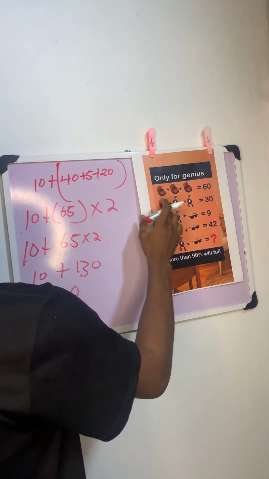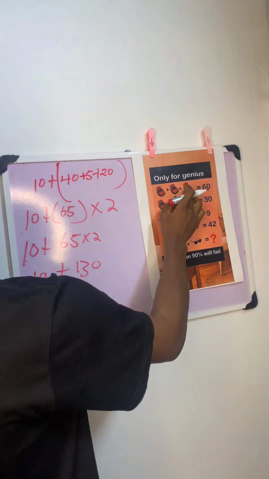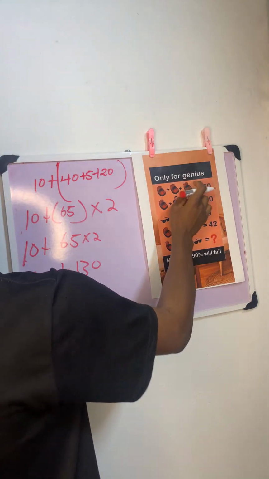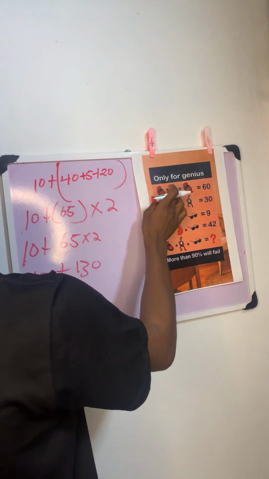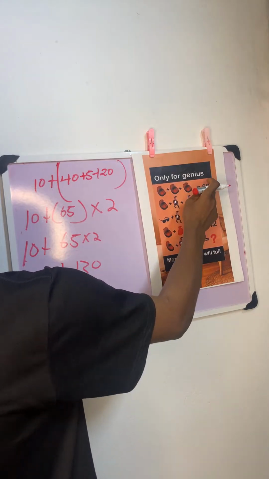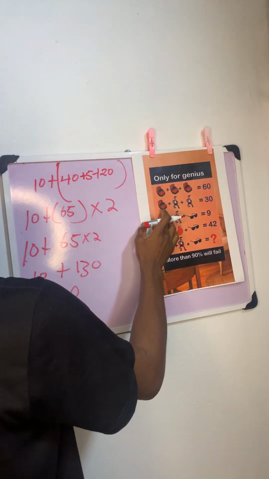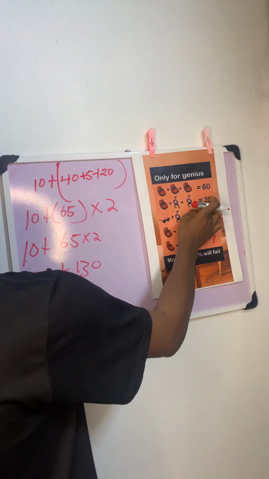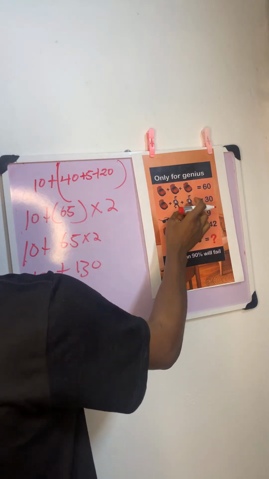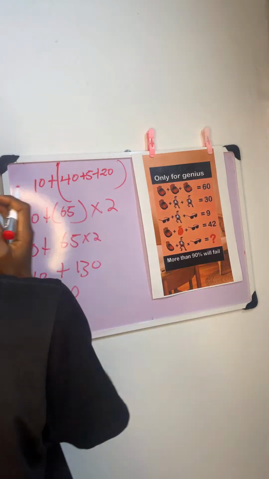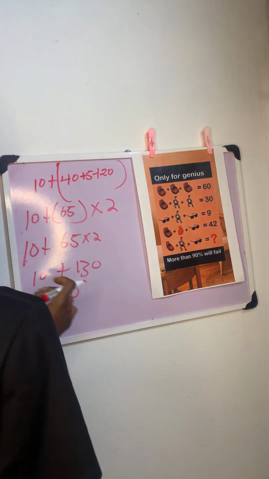All right. So coming back, we found that from the first line, we can see that we have 3 pairs of shoes giving us 60. That means each pair of shoes, just divide 60 by 3, we have 20. That means shoes is 20. Come to the next line. We already know that one shoe is 20. So now that shoe is 20 and we have 30 here, that means each of these guys is 5. 5 plus 5 gives you 10. 10 plus 20 gives you 30. That is why we have 30 on the second line, right?